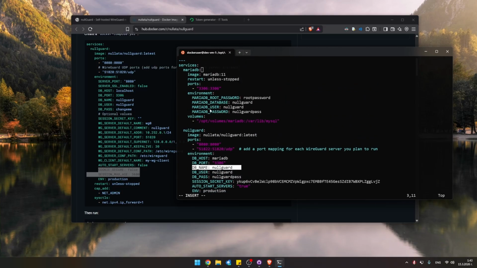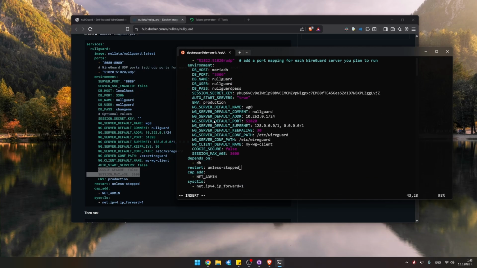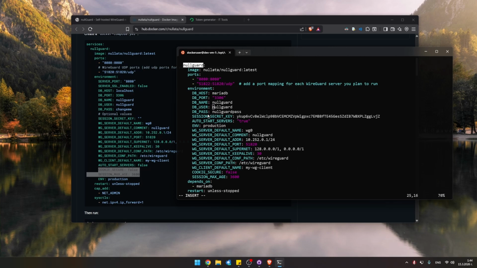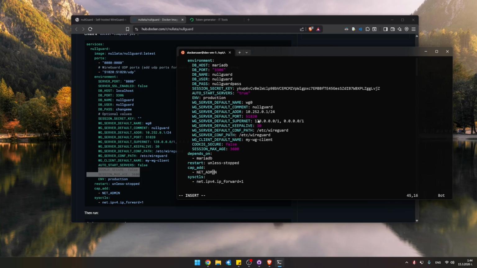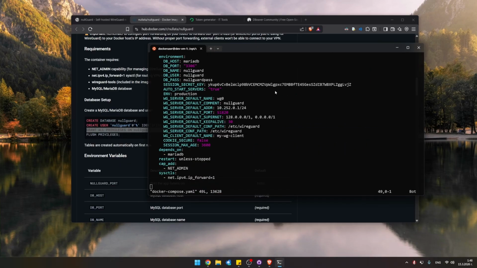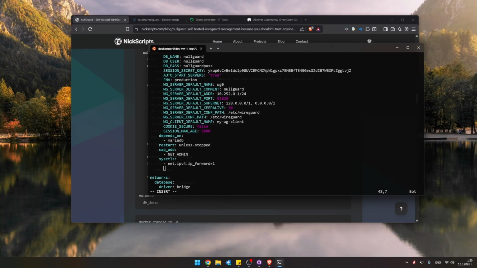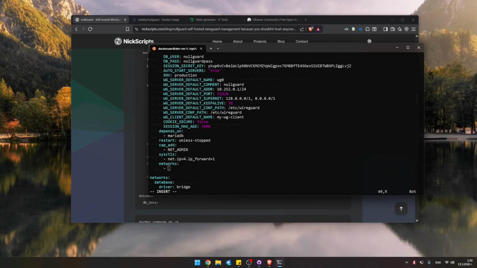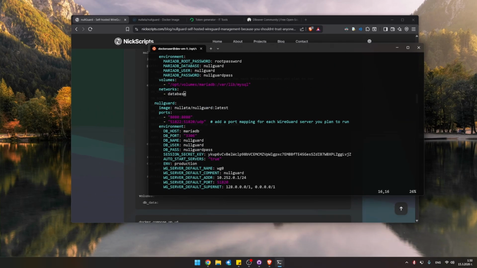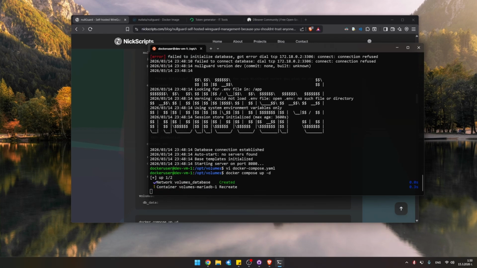Then we have to edit the dependency. And this dependency will be for MariaDB. So basically, nullGuard will wait for MariaDB to come online and be healthy. Now, we notice that we do not have a network setup for both of these containers. Create a networks section. Networks, database, driver, bridge. That should be sufficient. Now we go into here and we do networks and we do database. Okay, copy this and just paste that. Docker compose up -d. It says that it's up.